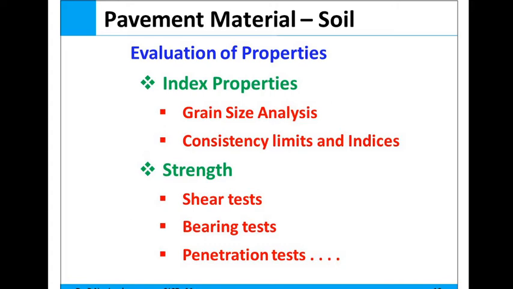It was first devised by O.J. Porter of the California Division of Highway and is now the basis for the design of flexible pavements, basically the bituminous pavement. The test can be conducted on a remolded specimen in the laboratory, or an undisturbed specimen brought to the laboratory, or in situ on the subgrade soil itself. So this CBR test is also used to find out the properties of the soil.